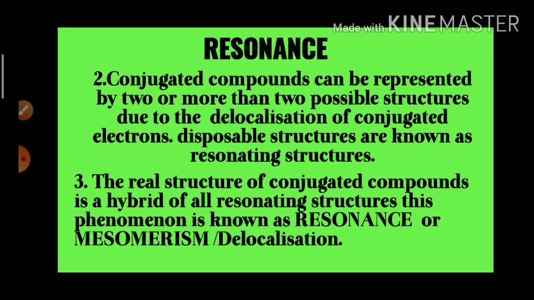Due to delocalization, we observe resonance, meaning changing positions of charges and electrons. By taking the help of all these structures, we can explain the actual properties of the compounds. So the actual compound is considered as a hybrid of all resonating structures.